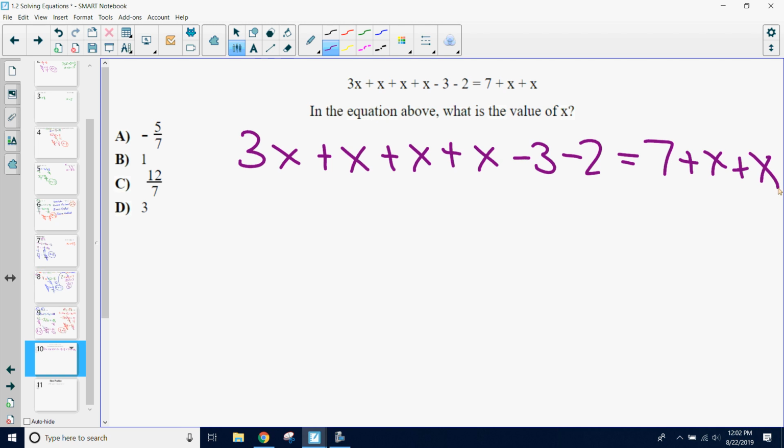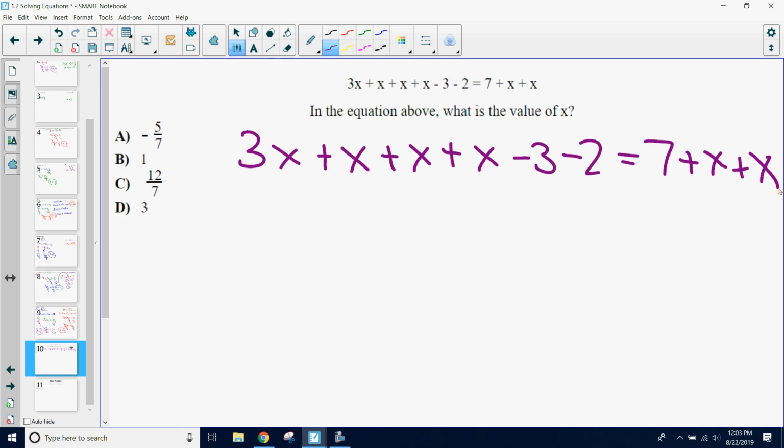What do you notice on both sides of that equal sign? We have x's on both sides. Typically, so far, we've only been dealing with x's on one side of the equal sign. We've only been dealing with variables on one side. But on this one, we have variables on both sides of our equal sign. So we're going to have to figure out how we can deal with variables on both sides.